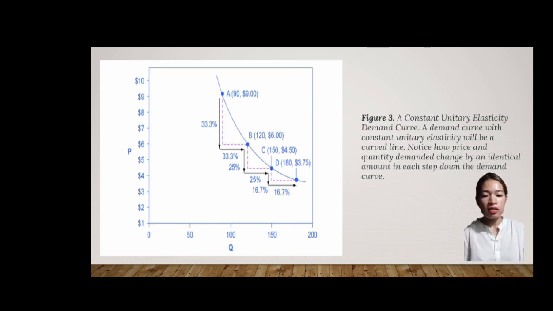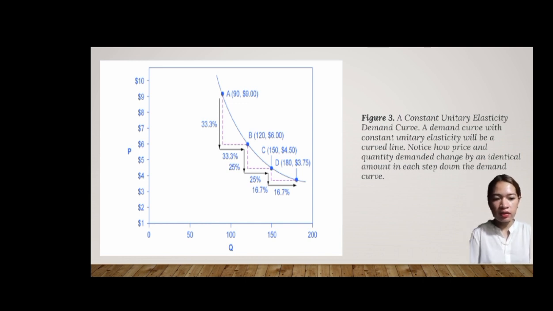Instead, ang presyo ay bumababa ng $3 mula A hanggang B, by a smaller amount of $1.50 from B hanggang C, and by a still smaller amount of $0.75 from C hanggang D. As a result, the quantity demand curve, which has constant unitary elasticity, moves from a steeper slope on the left to a flatter slope on the right, and has a curved shape overall.